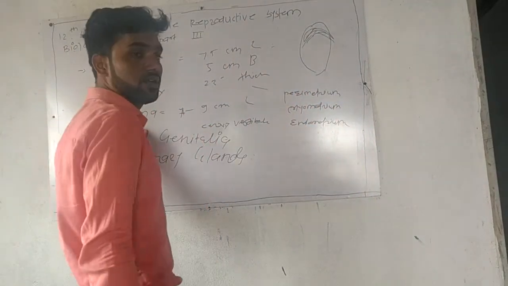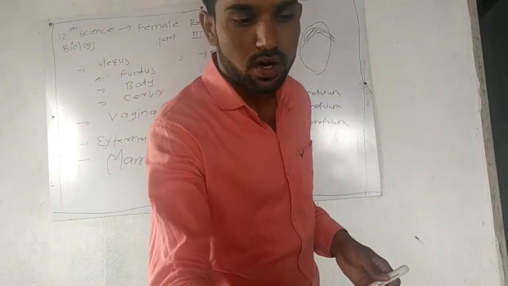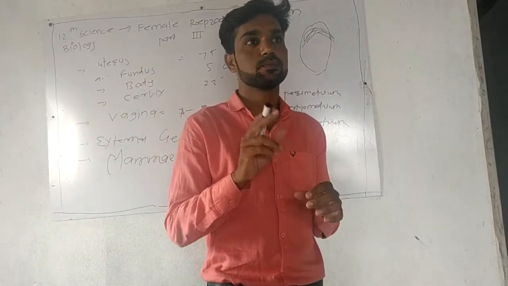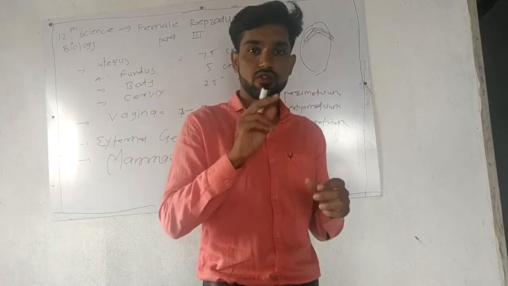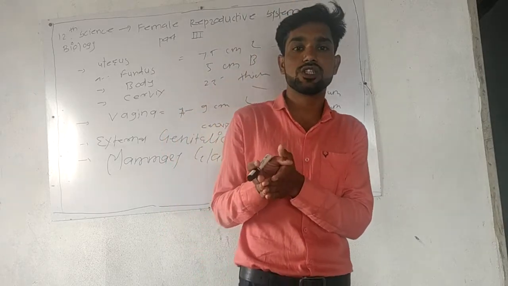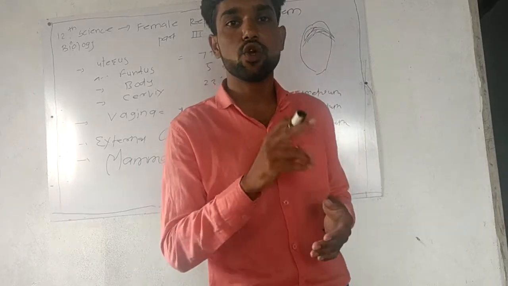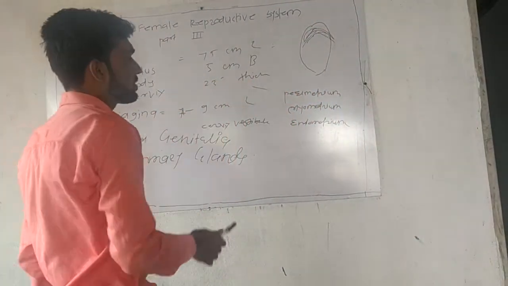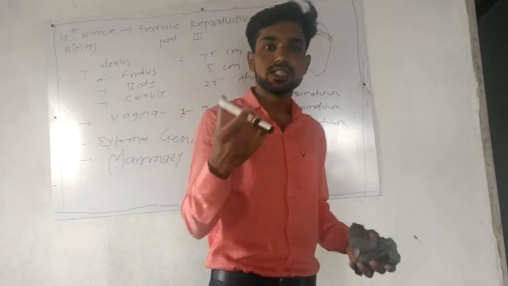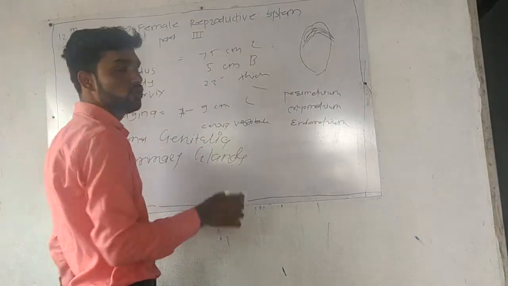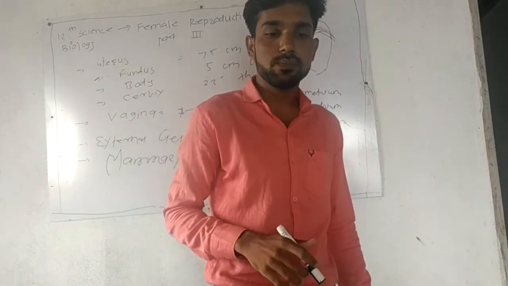Now the vagina. It is the female copulatory organ. As the male copulatory organ is the penis, the female copulatory organ is the vagina, with a length of 7 to 9 cm. It lies between the cervix and the vestibule.